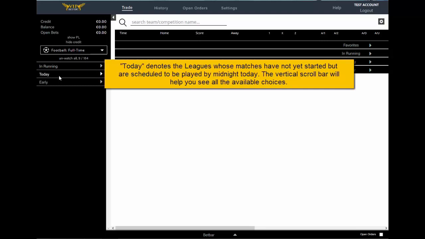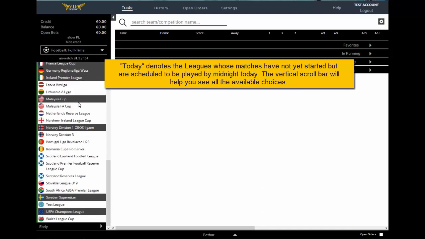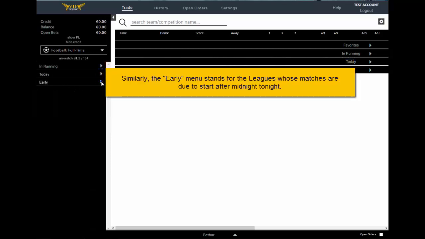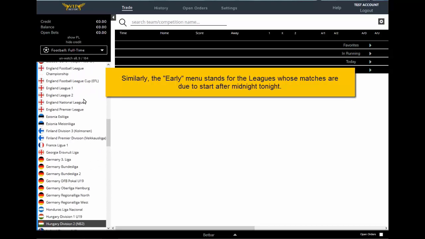The Today and Early drop-down menus contain the leagues with matches scheduled to begin up to or after midnight tonight respectively. There will be a lot of them, so you will need the vertical scroll bar to sort things out.